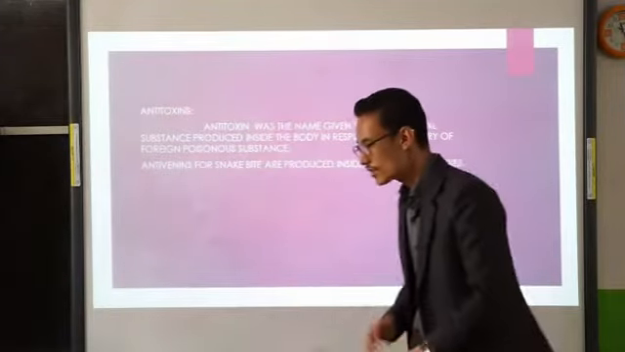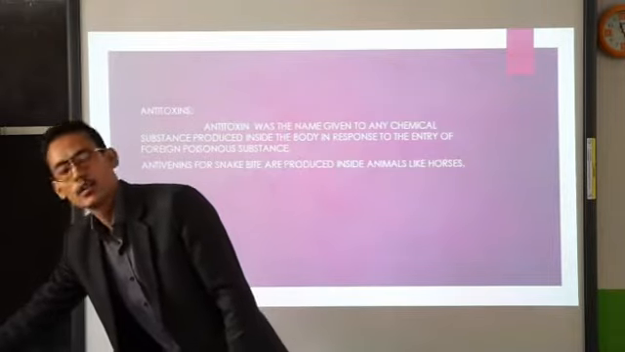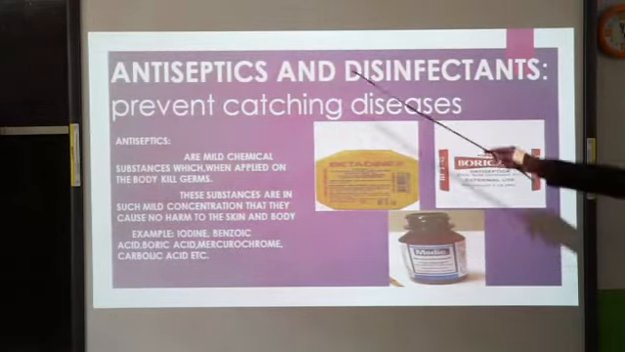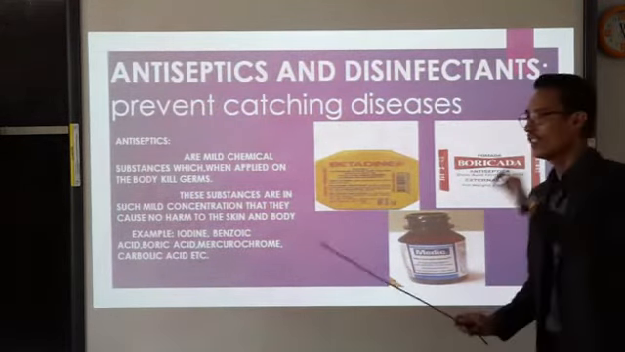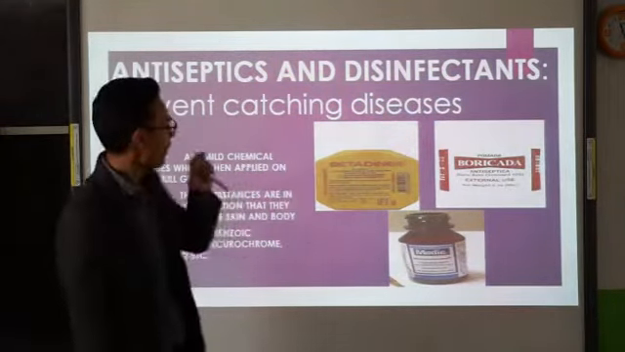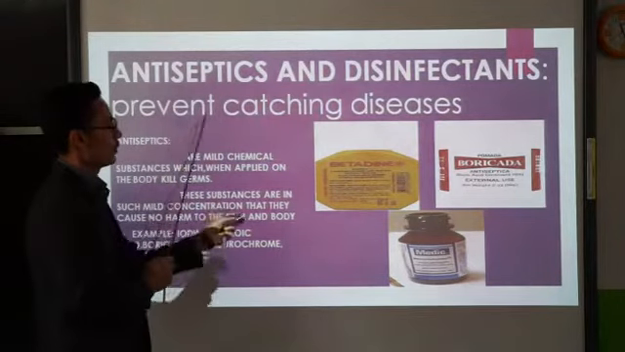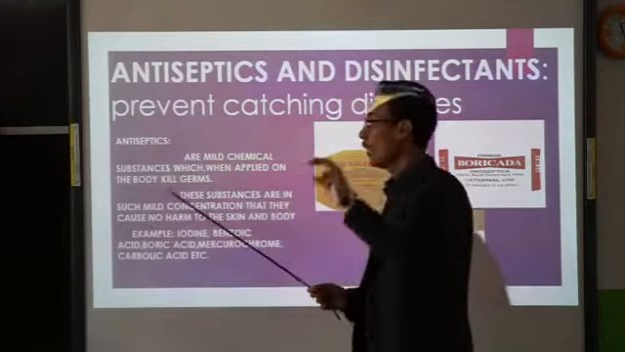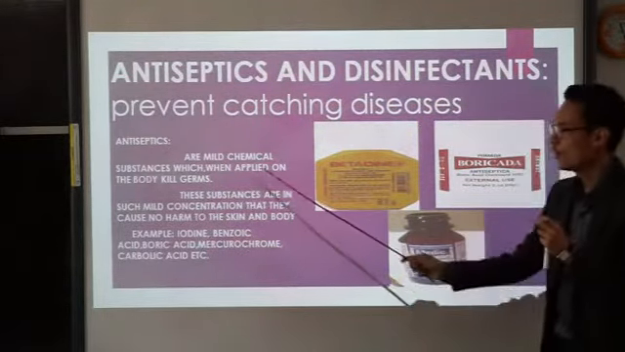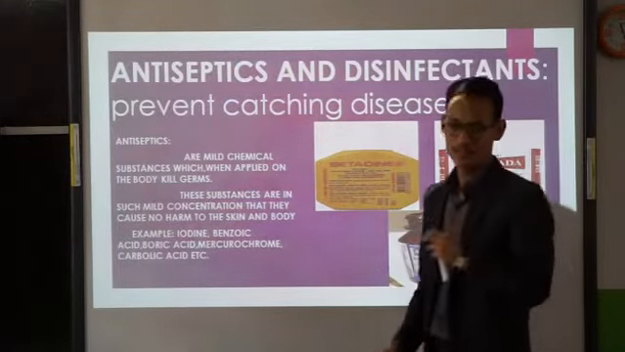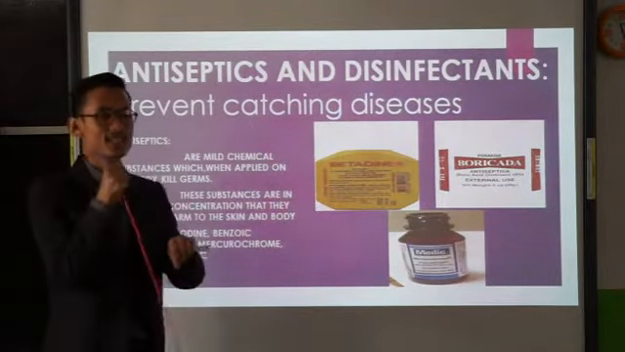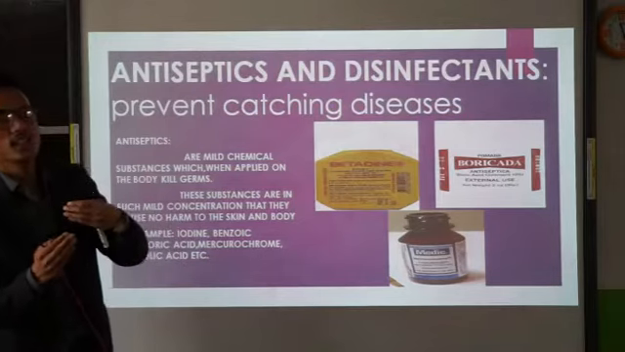Yeah. So antitoxins are mainly produced in our body in response to the toxins. Alright. Now next one. What is antiseptic and disinfectant? So antiseptics and disinfectants are mainly used to prevent diseases. So what are antiseptics? They are mild chemical substances which, when applied on the body, kill the germs. Alright, we apply the antiseptic on the skin. So whenever we apply the antiseptic on our body, they generally kill the germs.